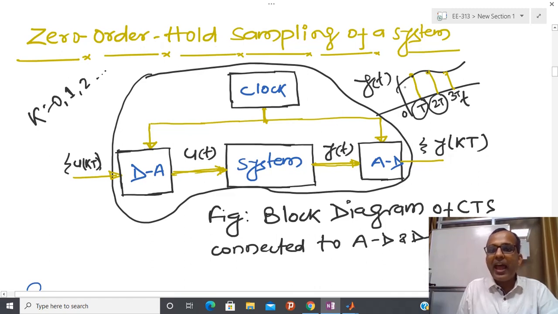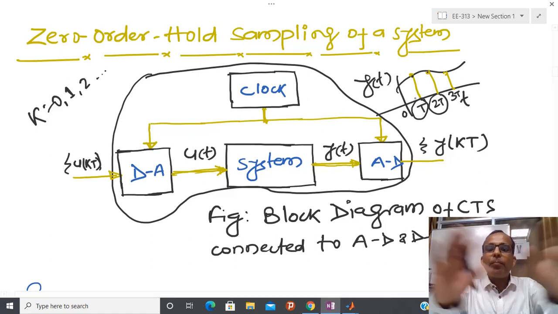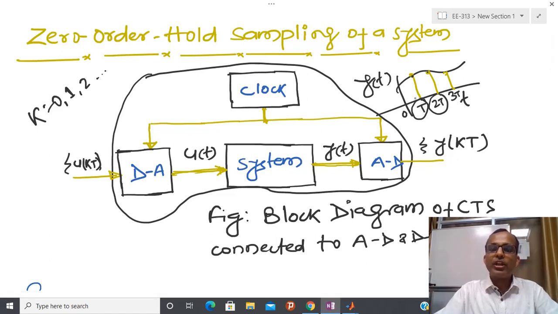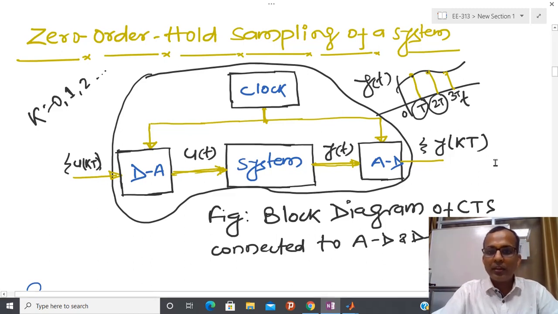It means that at this point t, whatever data is coming from the continuous time system and the equivalent discrete time system, that is exactly equal. So this is somehow the block diagram of a continuous time system connected to A to D or D to A converter. So whenever we have a computer control system, at that time we have to use this kind of arrangement.